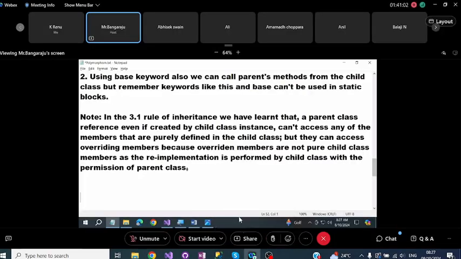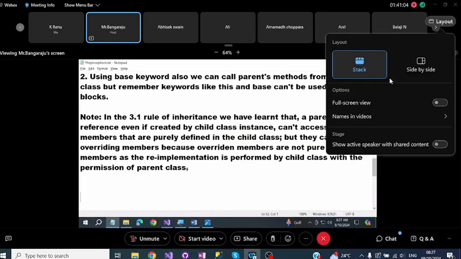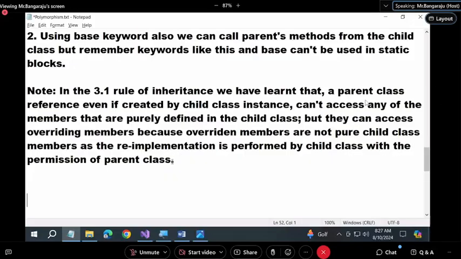The parent is not ready to recognize the child class display method. That's why the parent is still calling the parent's display method. But the parent is ready to recognize the show method. Why? Because the permission is given by the parent to the child.